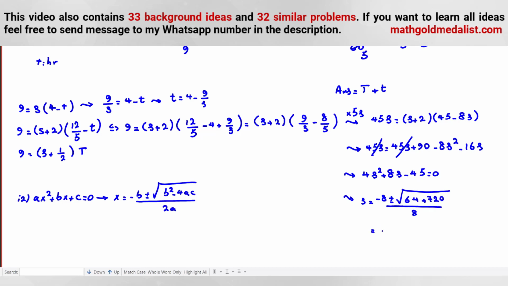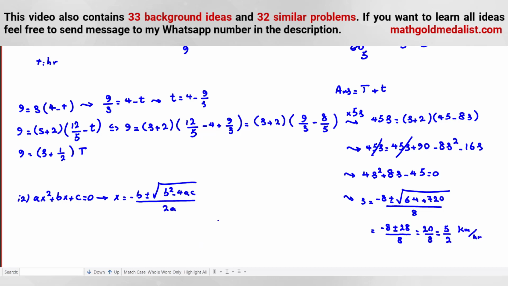Now here we can say it's negative 8 plus or minus the square root of 64 plus 720, which is 784. And the square root of that is 28 over 8. Negative is not possible because s cannot be negative. S is the speed here, 28 minus 8 is 20 over 8. If we divide both numerator and denominator by 4, it's 5 over 2 kilometer per hour.